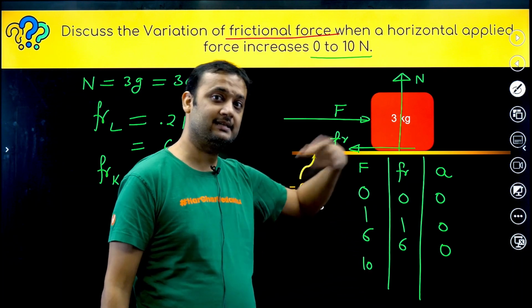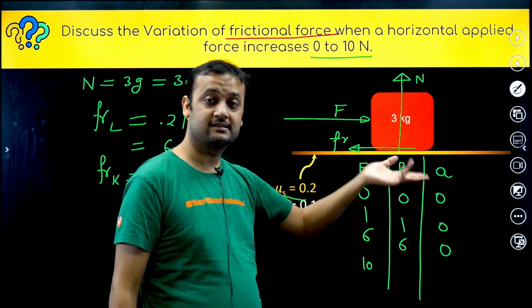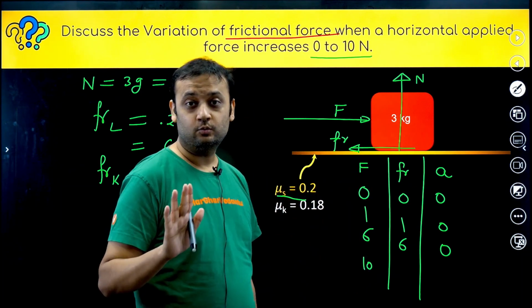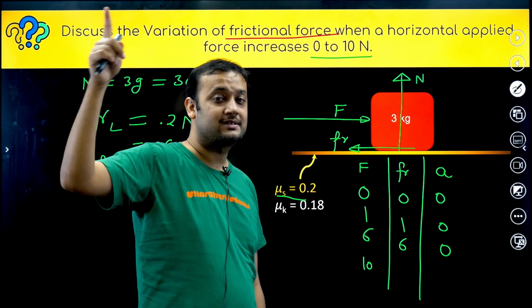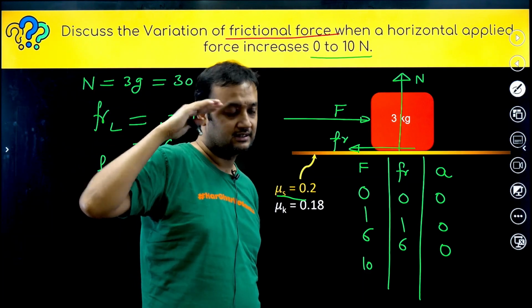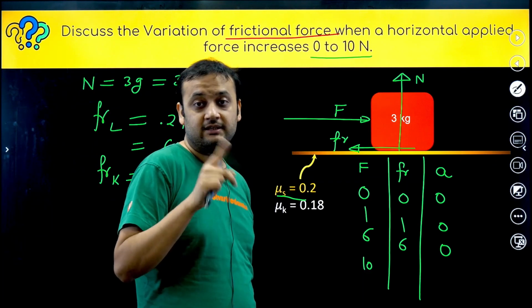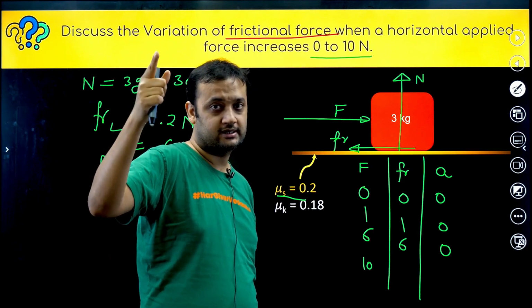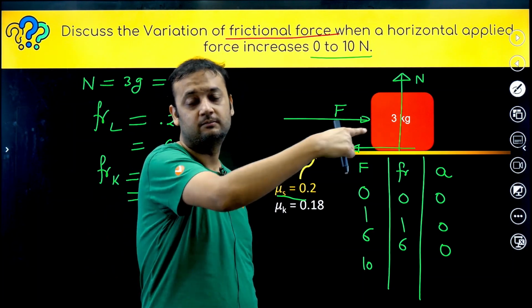So 10 is greater than 6. You have to say that 10 is greater than 6. That means now friction cannot increase beyond 6. Think like this: friction cannot increase beyond 6. That means the block will start moving.